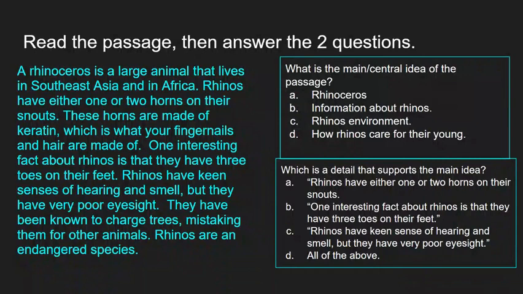What is the main or central idea of this passage? Is it A, rhinoceros, B, information about rhinos, C, the rhino's environment, or D, how rhinos care for their young, so their babies?